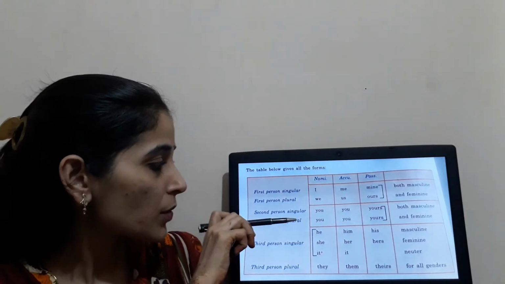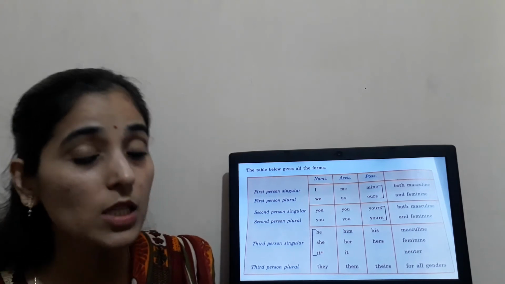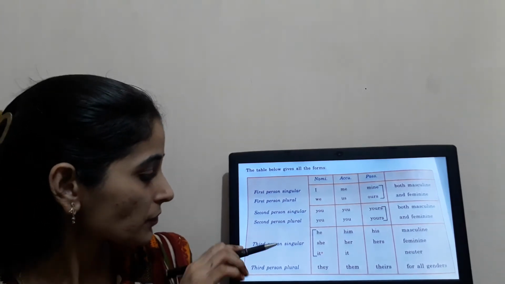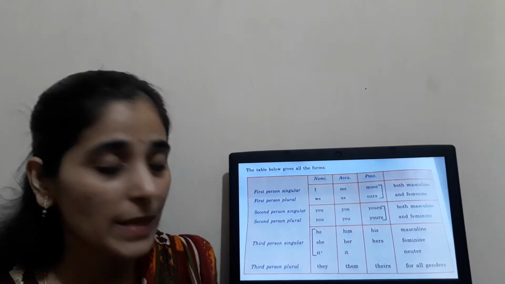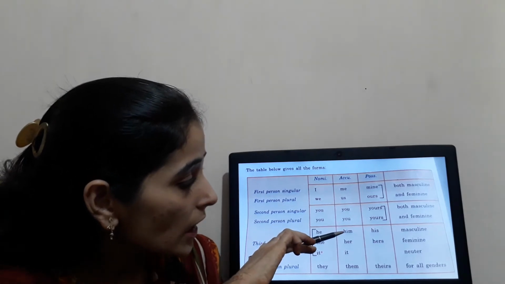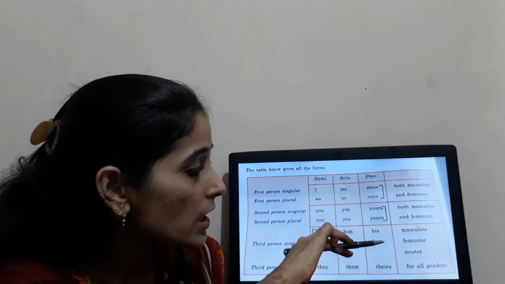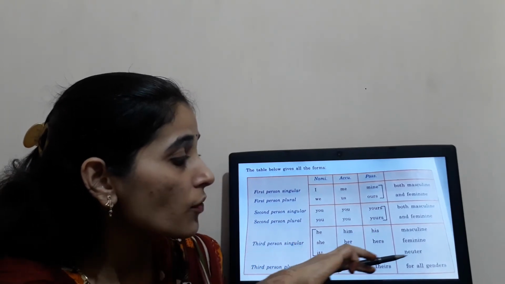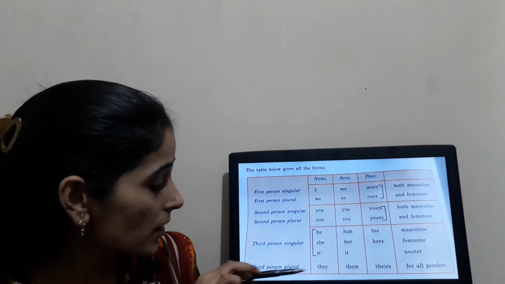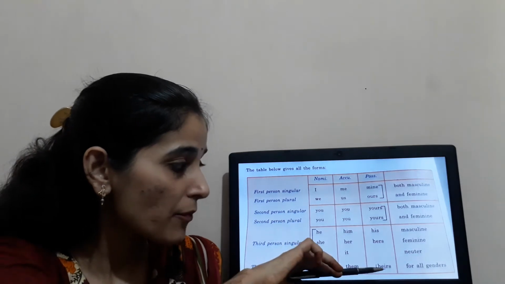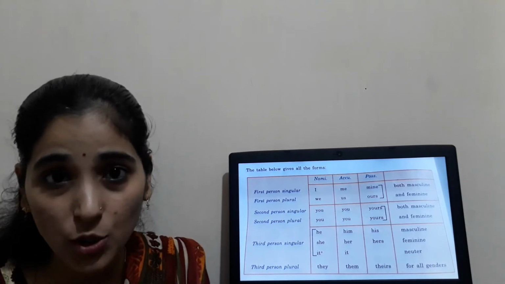Clear? For second person, we are going to use you and yours for singular and plural both. This is used for both masculine and feminine. Third person singular: he, she, it. Here he, him, his is used for masculine. She, her, hers is used for feminine. It is used for neuter gender. Clear? Then third person plural form: they, them, their. It is used for all the genders. Clear? I hope this table is very easy to remember.